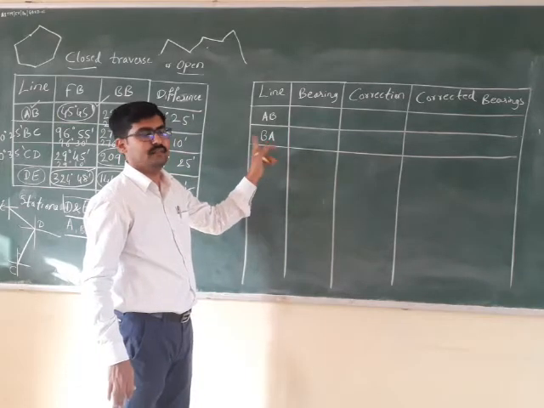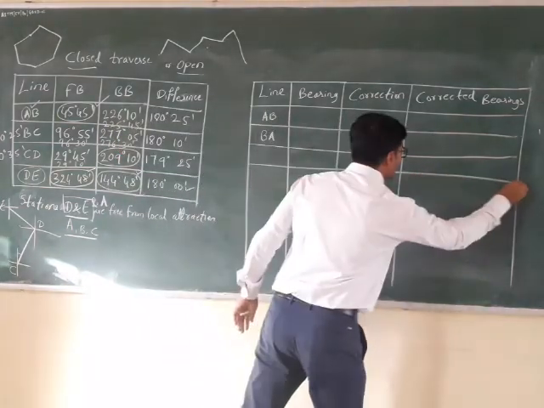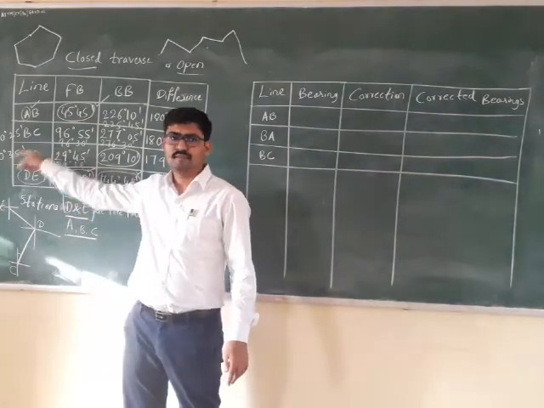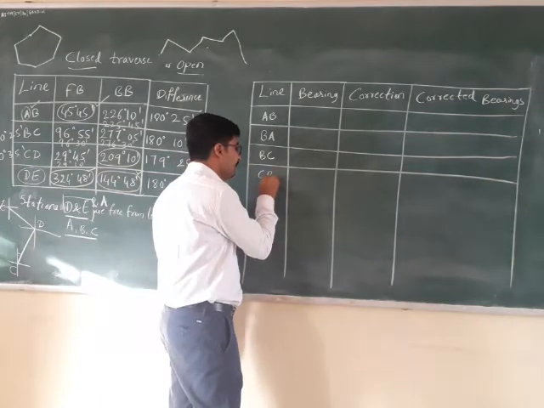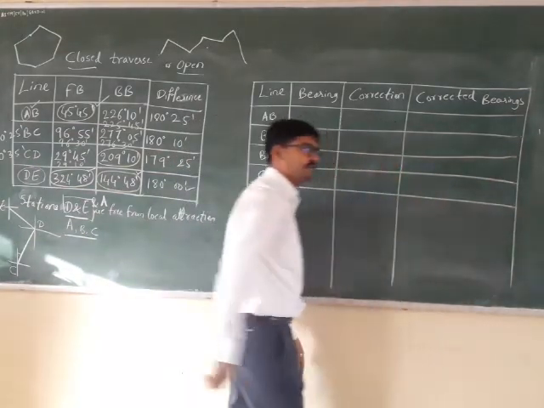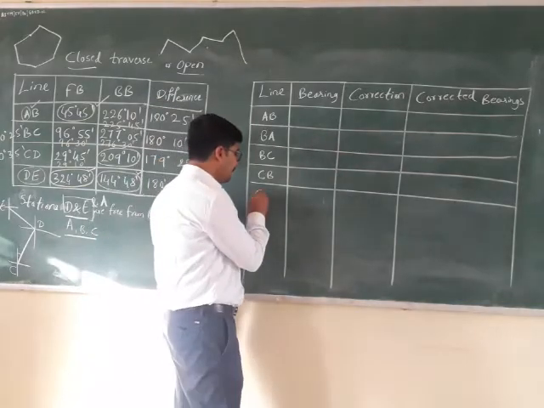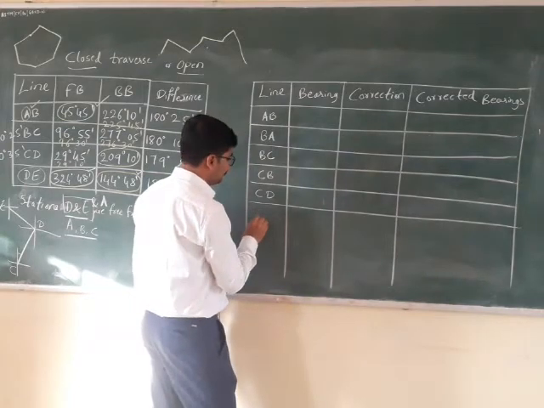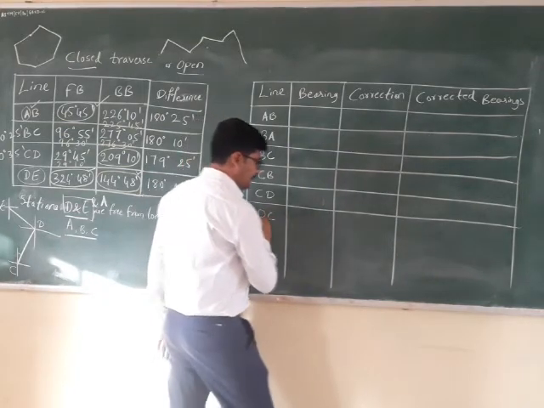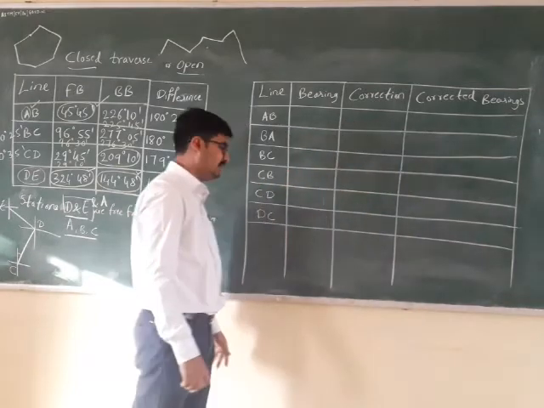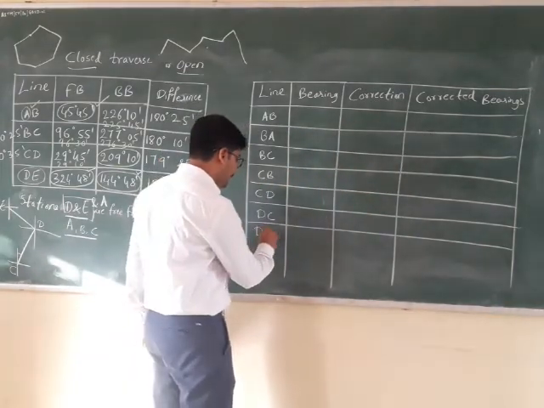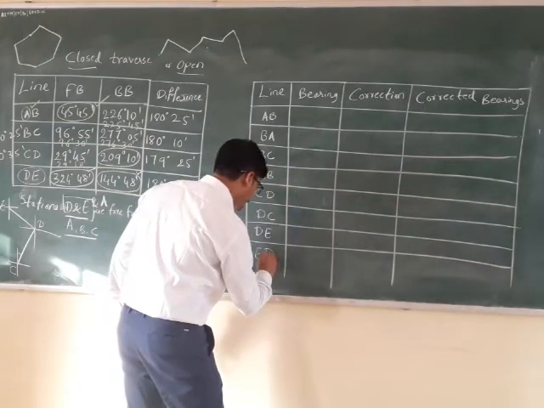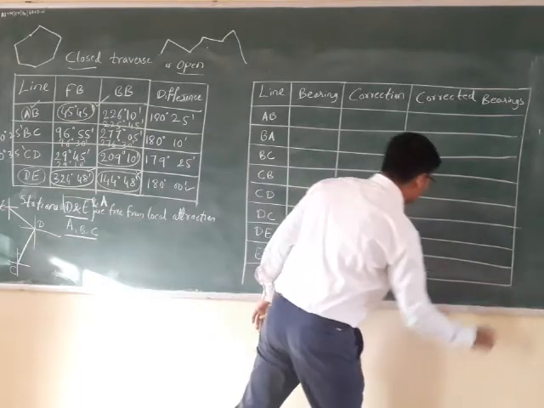Then I am going to write BC, the second line, then CB, then CD, DC, then DE, and then EB, the last one.